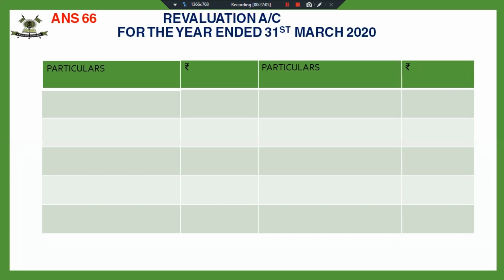Fine. Now the next adjustment says all debtors are good. We have discussed this in revaluation account. Try to recall. If all debtors are good, then what is the accounting treatment to be done with the provision for doubtful debts?